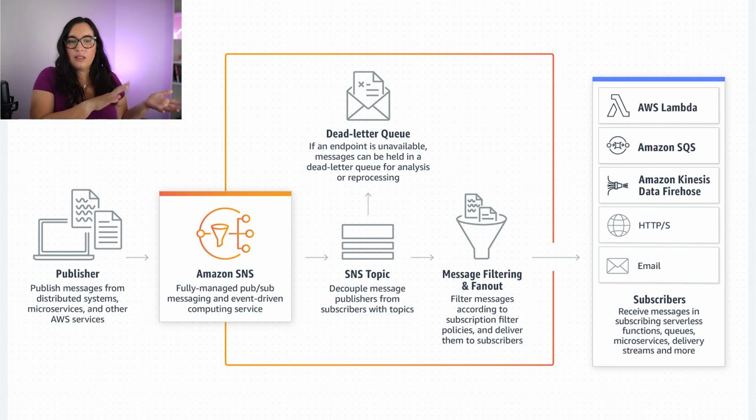So basically, there are these two types of receivers of these messages that can be either applications, like other AWS services or systems like HTTP or Lambda, or it can be persons with email, SMS, or push notifications. I want to focus more on the applications because I want to demo it, and for this type of event-driven applications, this is our core.